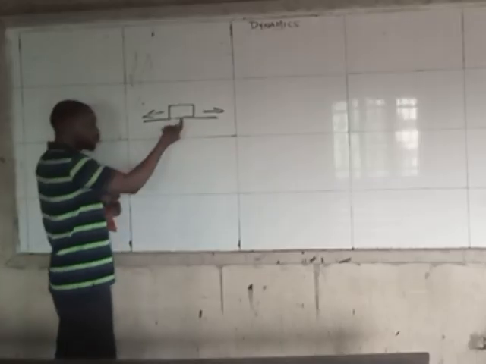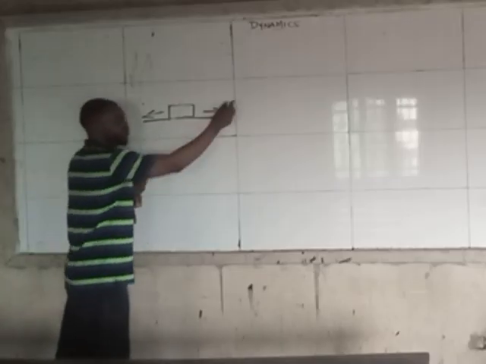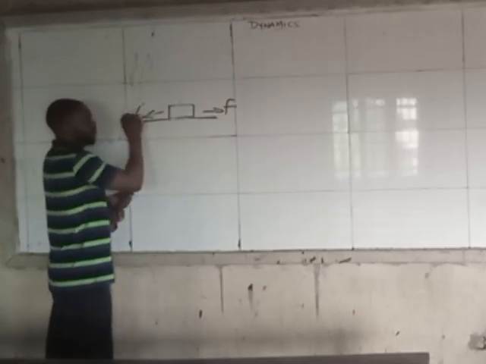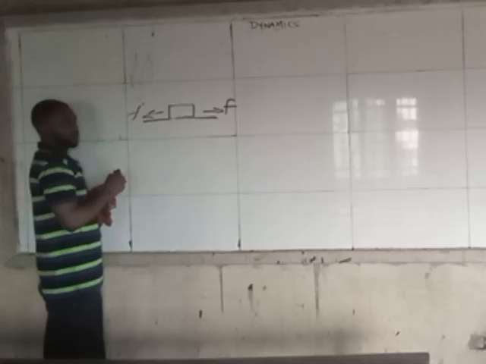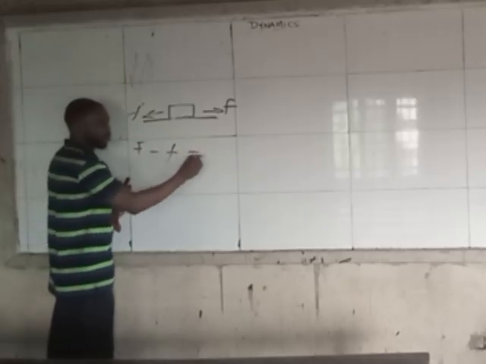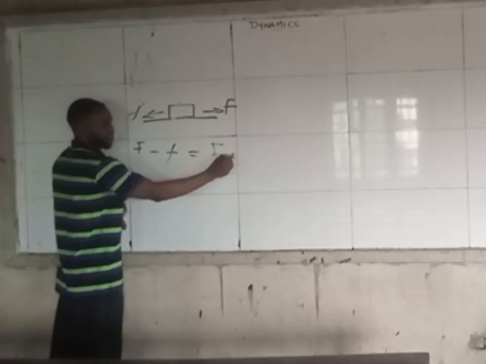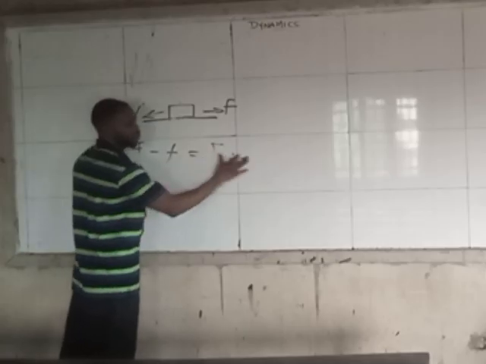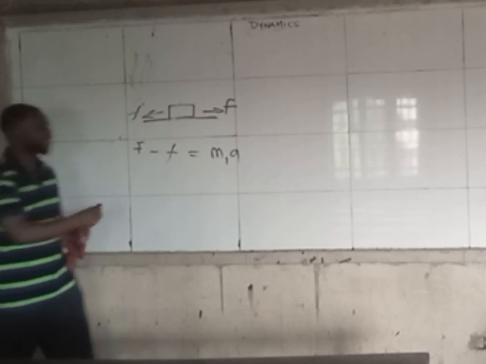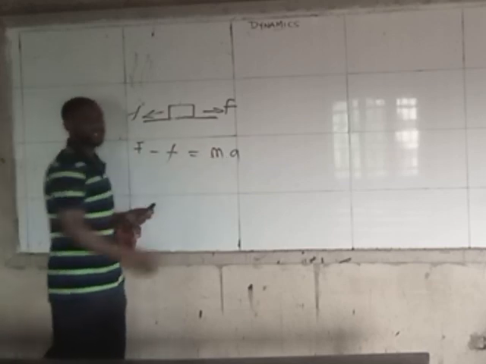So in a case where it's moving for just one body, there will be a forward force, and the backward force, if this thing happens to move, is the friction. So it will be forward force minus the friction equals the total force, F net. And F net here is represented with M1A, the mass of that body times acceleration. We say MA.